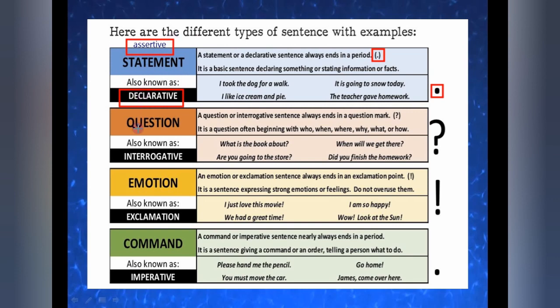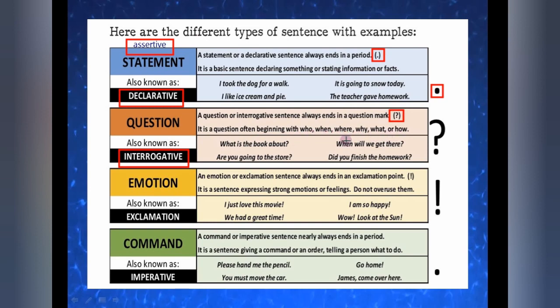Now the next one we have is question, or it is known as an interrogative sentence. This also you know, student. A question or interrogative sentence always ends in a question mark. So these kinds of sentences end with the question mark. It is a question often beginning with who, when, where, why, what or how.